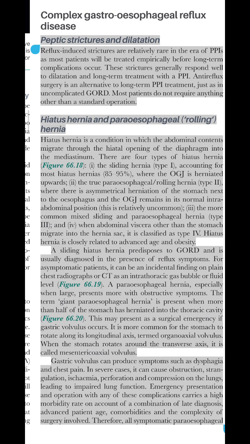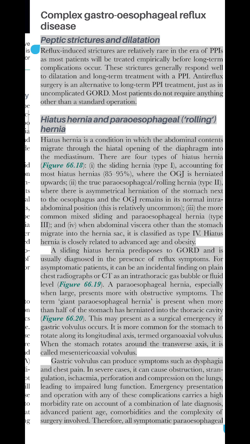When the stomach rotates around the transverse axis, it is called mesenteroaxial volvulus. Gastric volvulus can produce symptoms such as dysphagia and chest pain. In severe cases, it can cause obstruction, strangulation, ischemia, perforation and compression on the lungs, leading to impaired lung function.